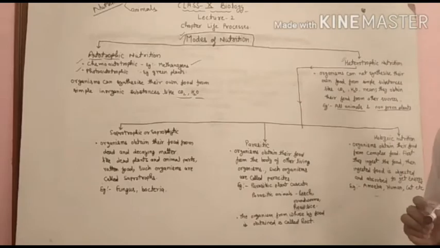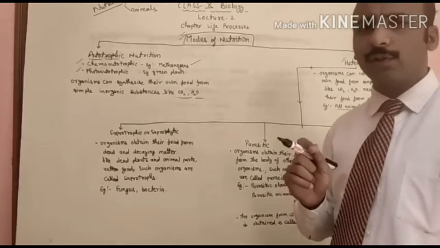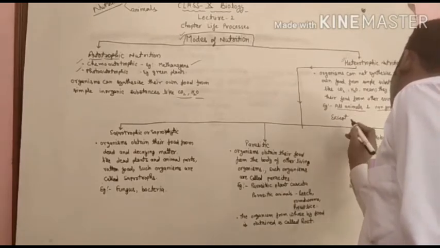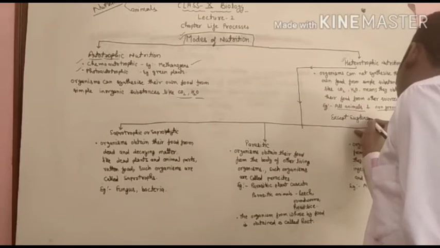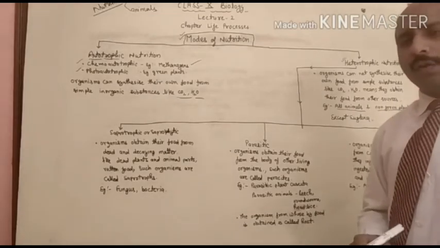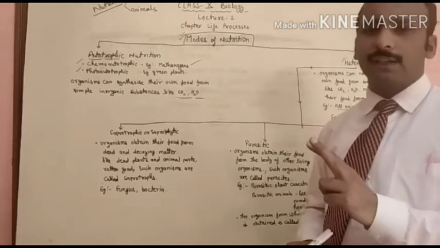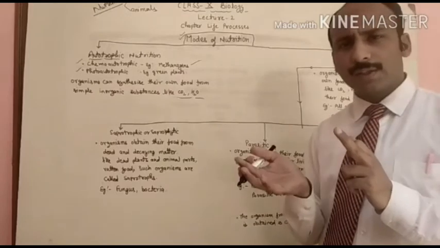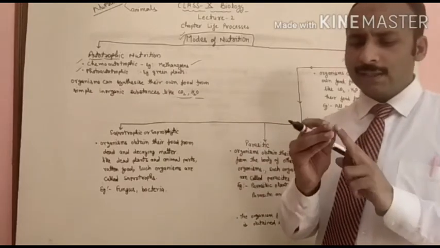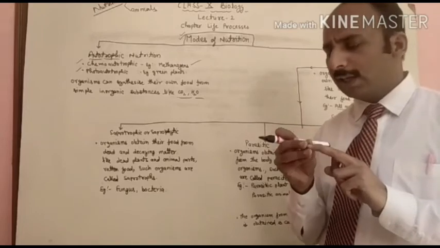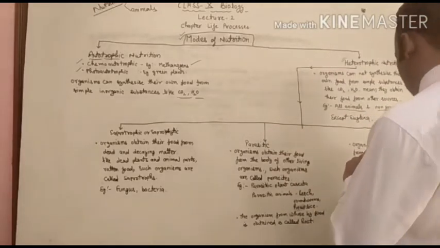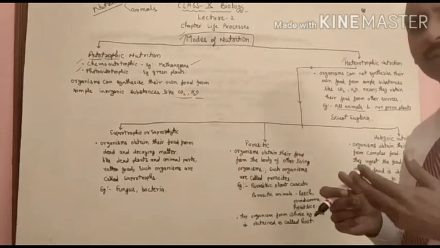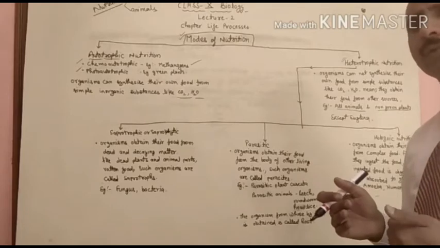All animals are considered heterotrophs because they follow heterotrophic nutrition, except Euglena. Euglena is an organism which has both capabilities. It can obtain food from other sources, and in some conditions Euglena has the photosynthetic pigment, chlorophyll, so it can synthesize its own food by photosynthesis.